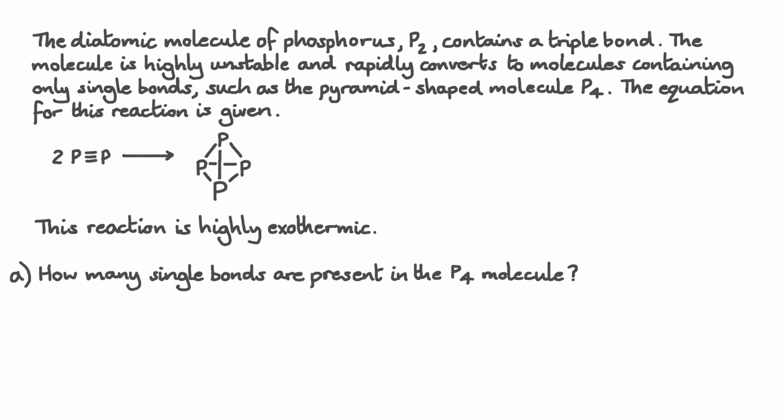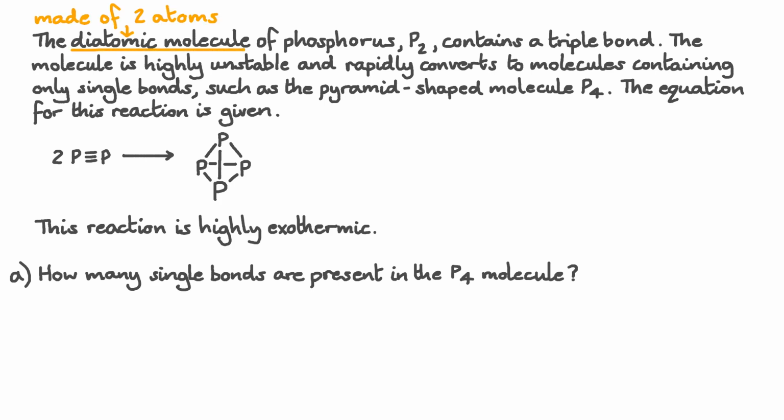The diatomic molecule of phosphorus, P2, contains a triple bond. The molecule is highly unstable and rapidly converts to molecules containing only single bonds, such as the pyramid-shaped molecule P4. The equation for this reaction is given. This reaction is highly exothermic. How many single bonds are present in the P4 molecule?